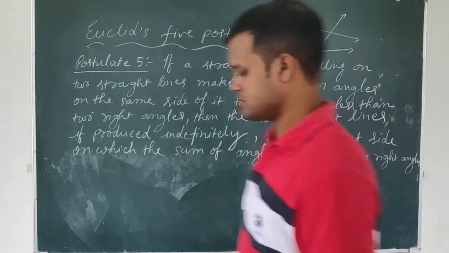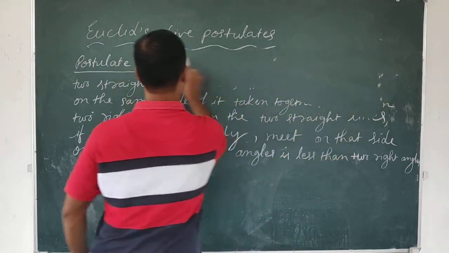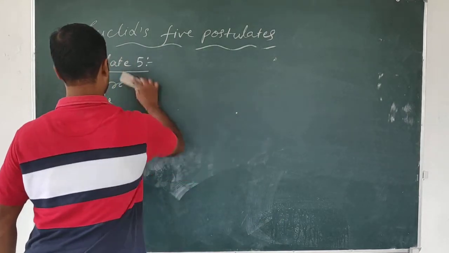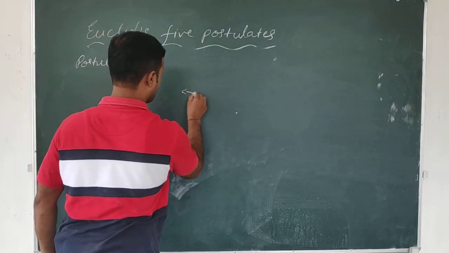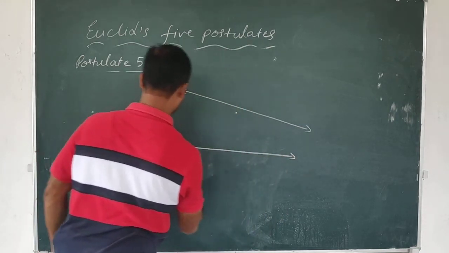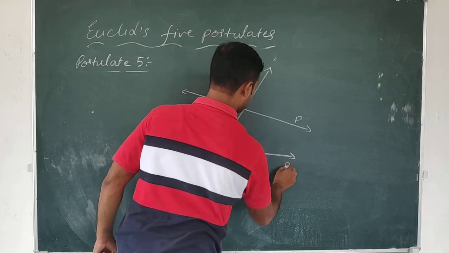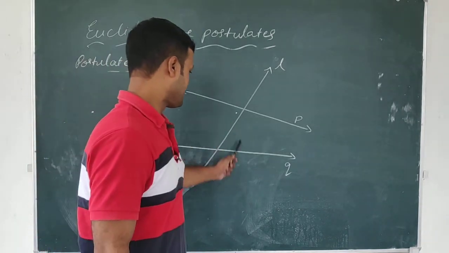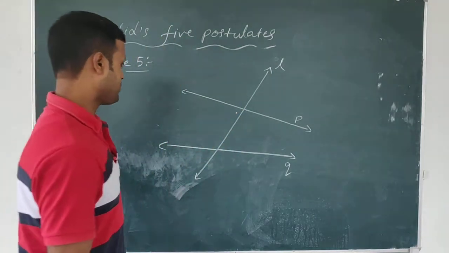Suppose two straight lines are there, one is P and one is Q, and L is the transversal.